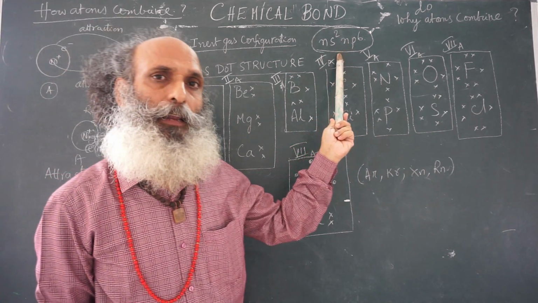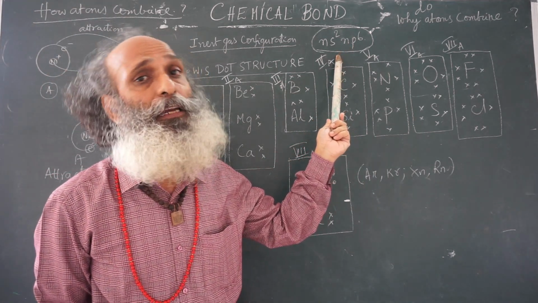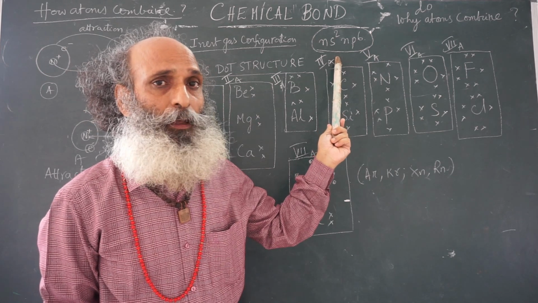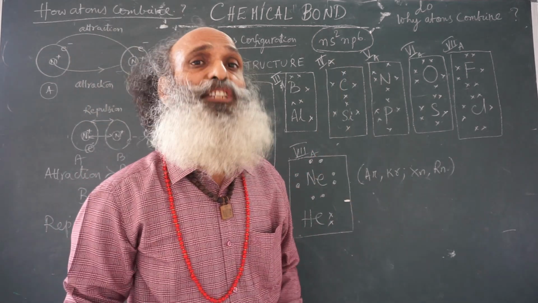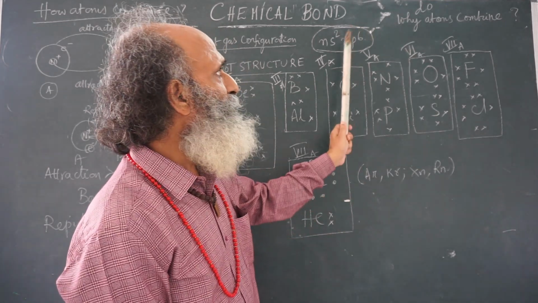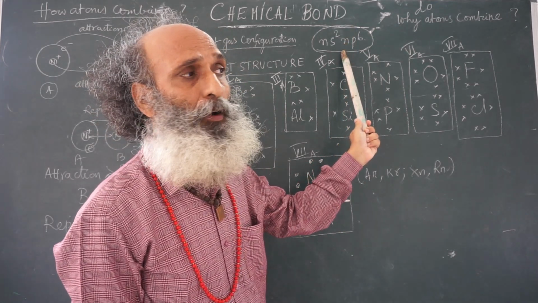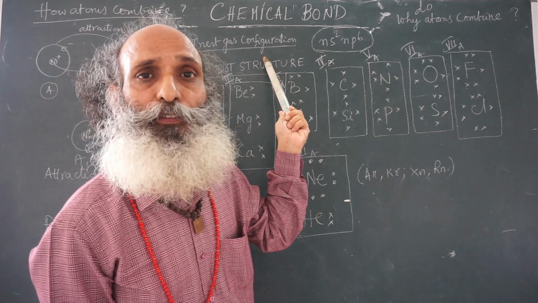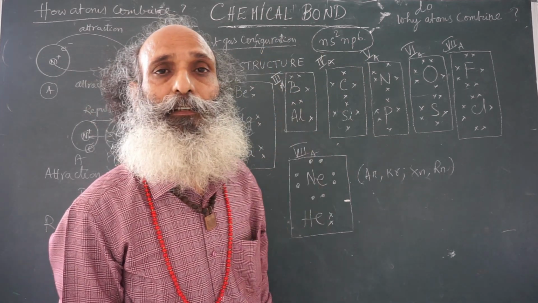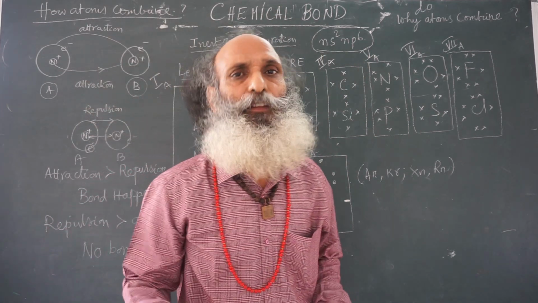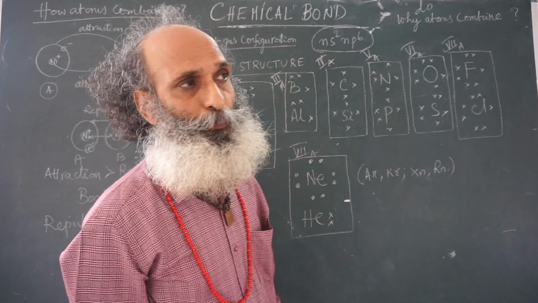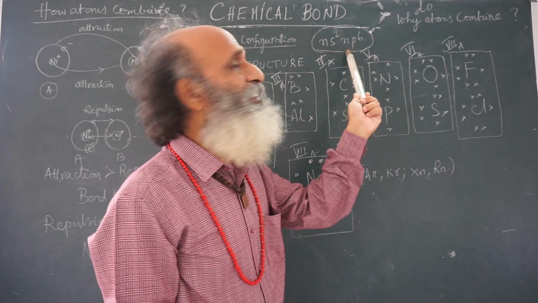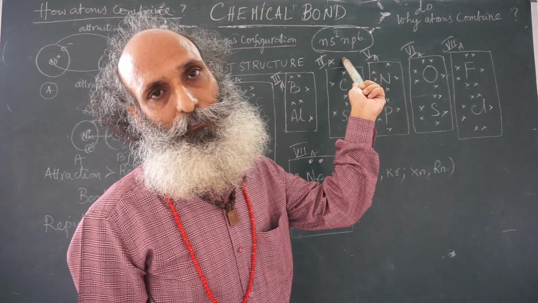This is the general electronic configuration of all inert gases. Therefore, it was assumed that this configuration is the root cause for the stability of inert gases. Stability means non-reactive nature. And why are other elements reactive? Only to acquire this electronic configuration.